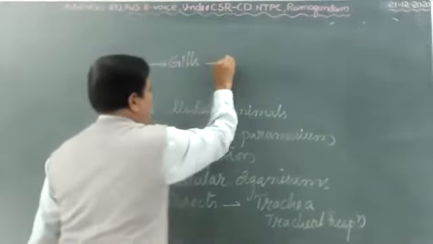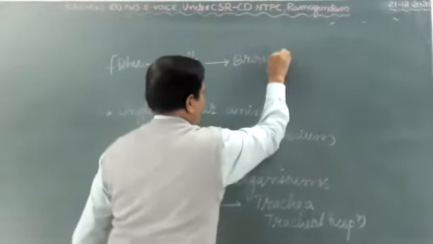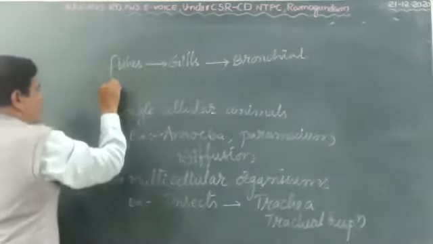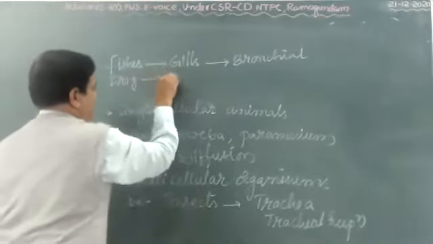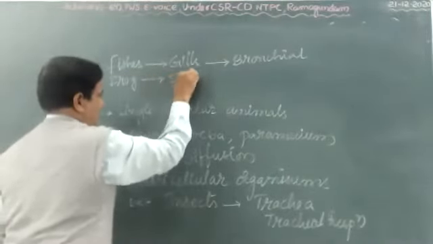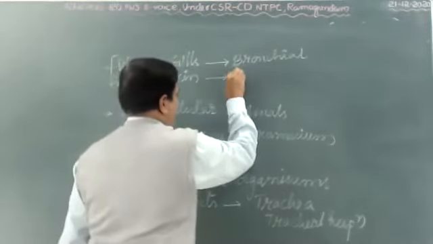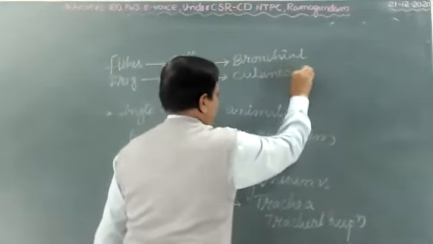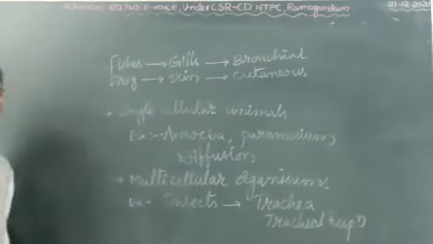That is called branchial respiration. For example, frog: they respirate with skin and lungs. They respirate with the skin. Such respiration is called cutaneous respiration. Cutaneous means they respirate with the skin.